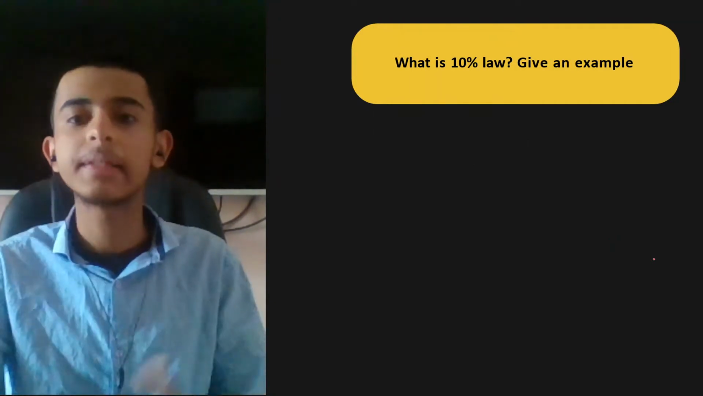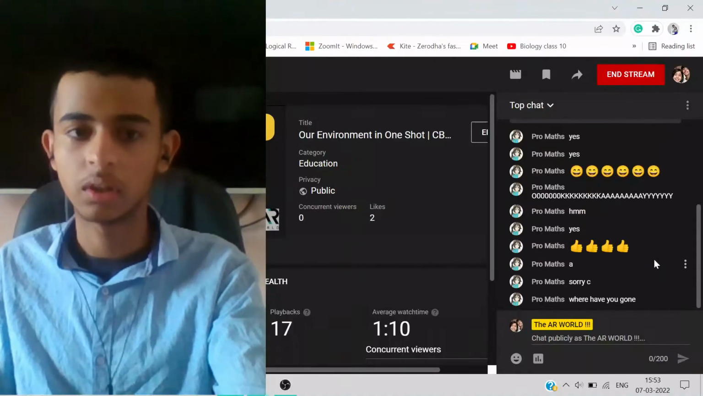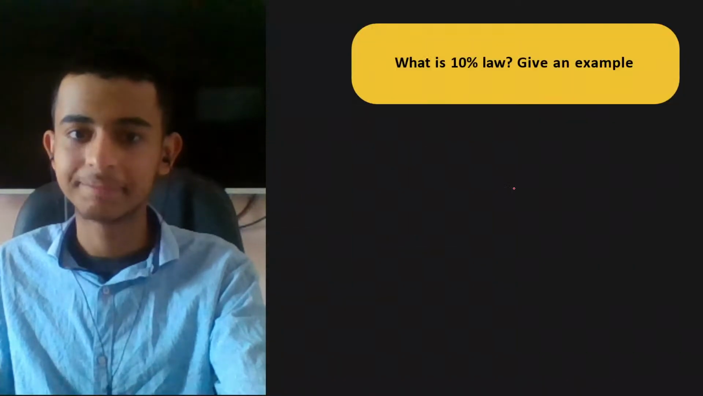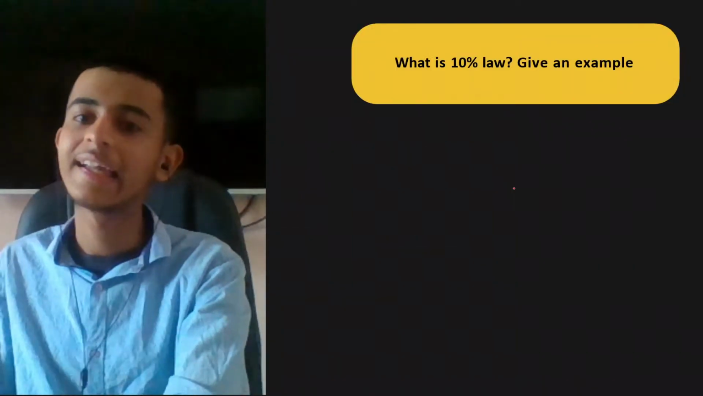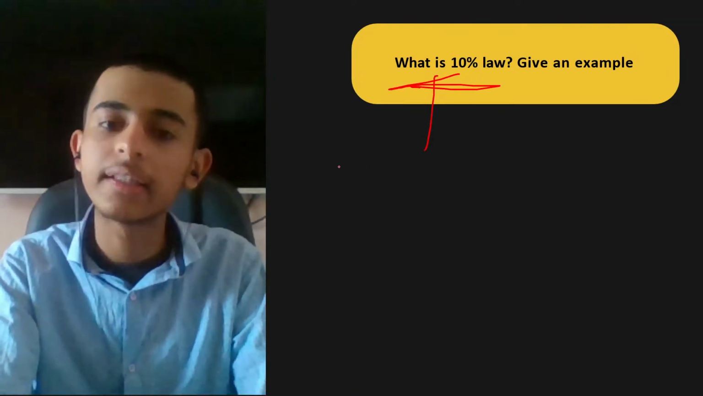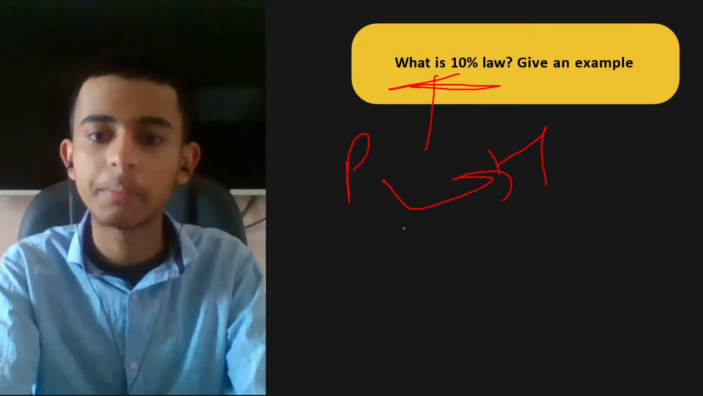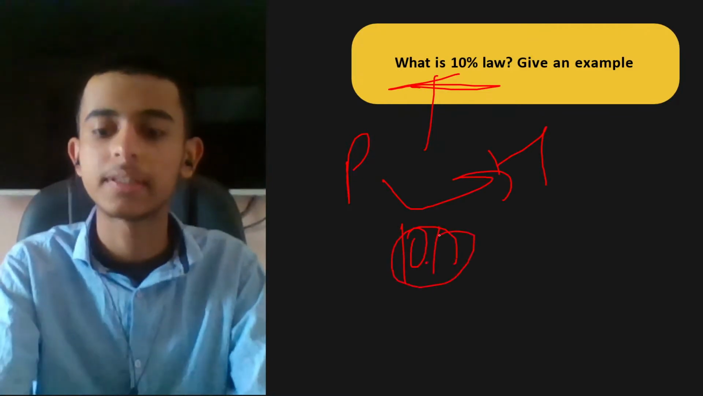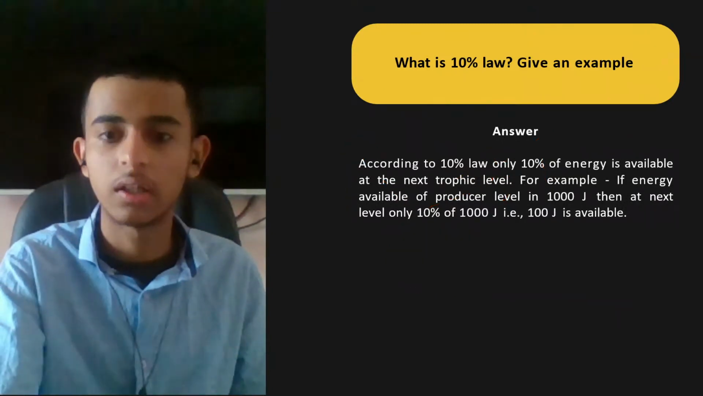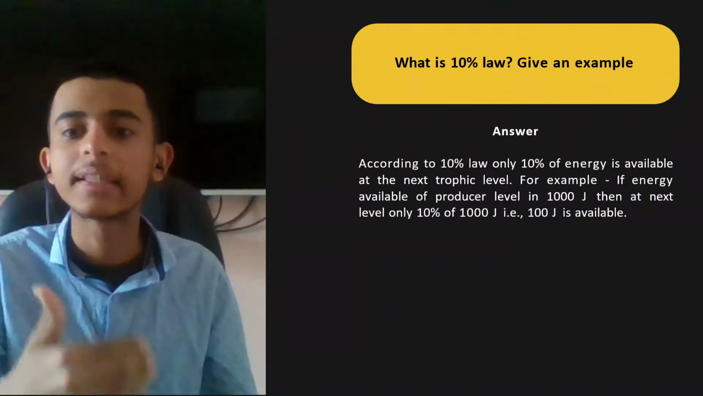Next question, what is 10% law? Give an example. Who knows? I have explained you just now. Okay. I told you, na, 10% law. If I have plants and herbivores, the energy transfer from plants to herbivores will just be of 10%. How to write in the subjective format? One second. Okay. According to the 10% law, only 10% of energy is available at the next trophic level.